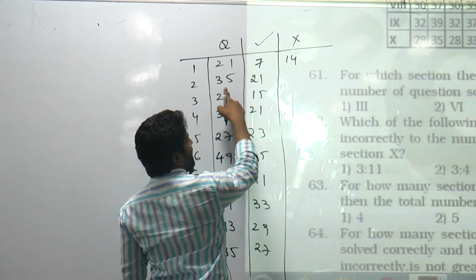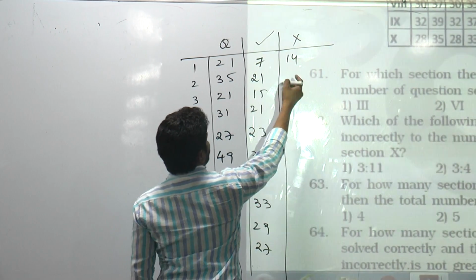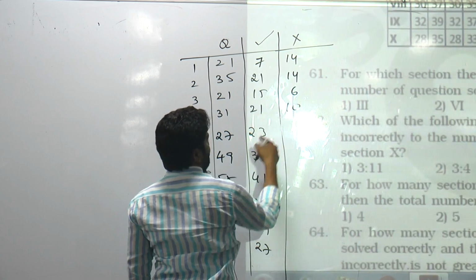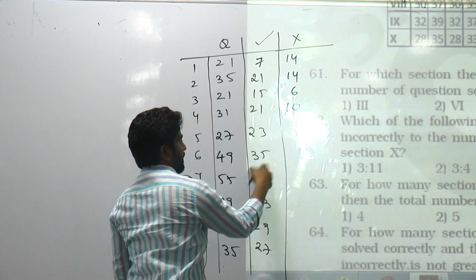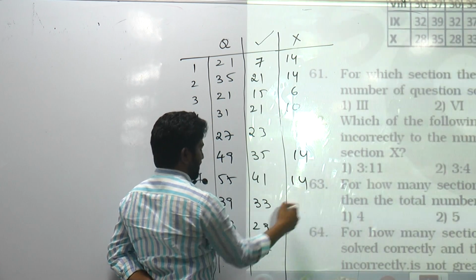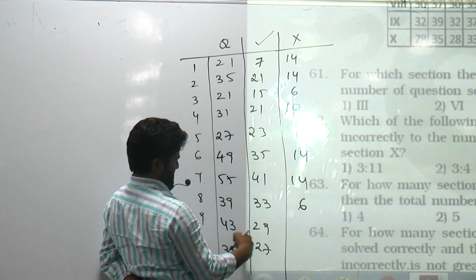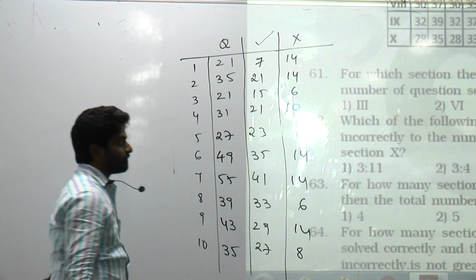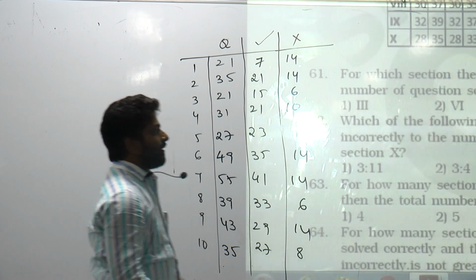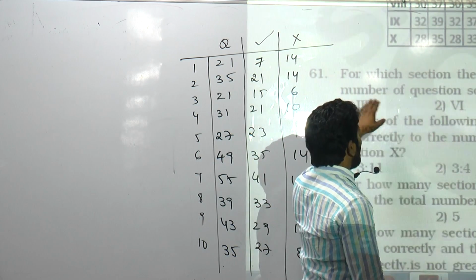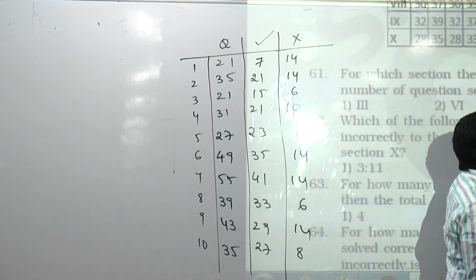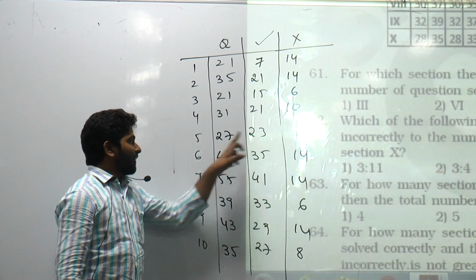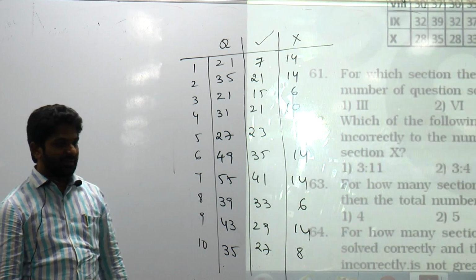And here total is 35. We already have 21 here. Difference 14. Next 6, 10, 4, 14. Again 14. 6. What is it? 14. 8. Which is lowest here? In the sense, which section? Fifth section.